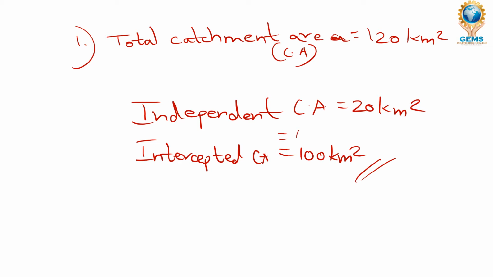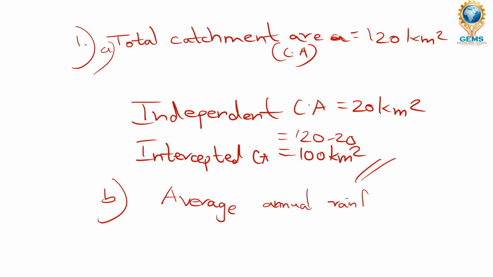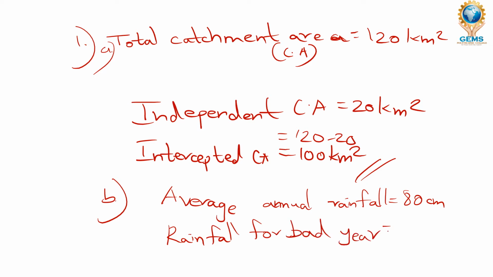This is 120 minus 20, I will write it for you. This is our intercepted CA. Then, having found the intercepted CA, we are going to find the average annual rainfall for the bad year. They have given us the average annual rainfall, that is the total rainfall. We are going to find the rainfall for the bad year, which is 80% of the average rainfall.